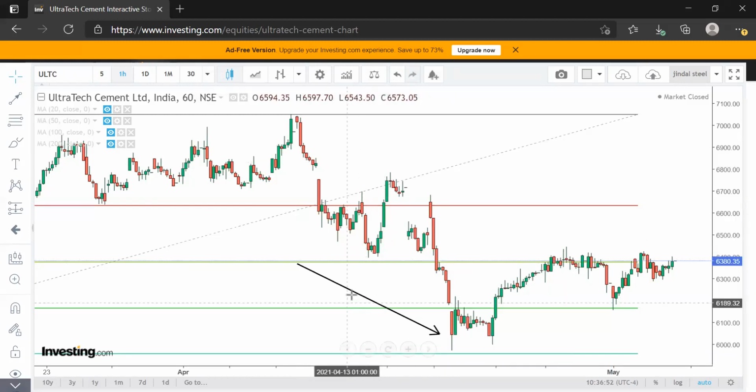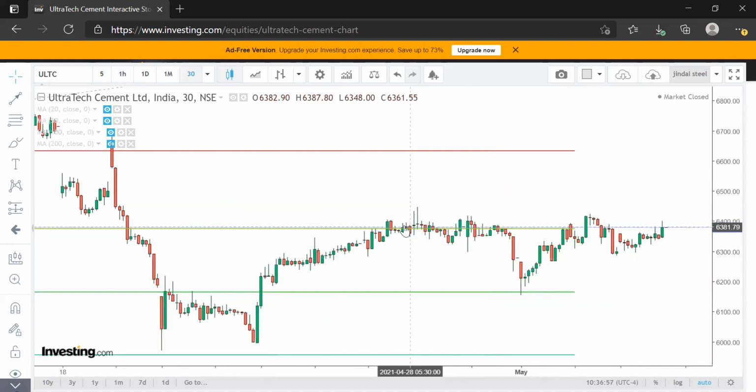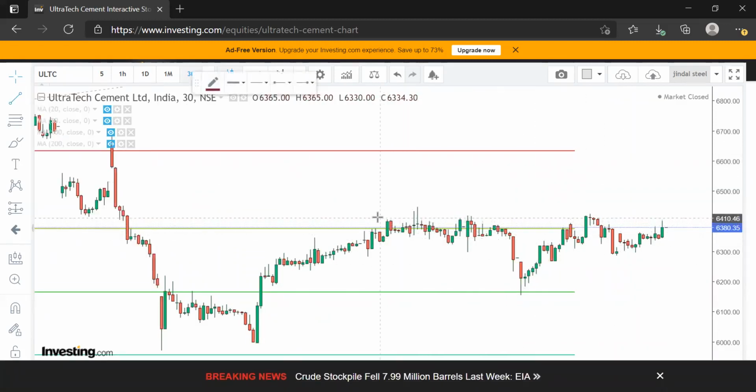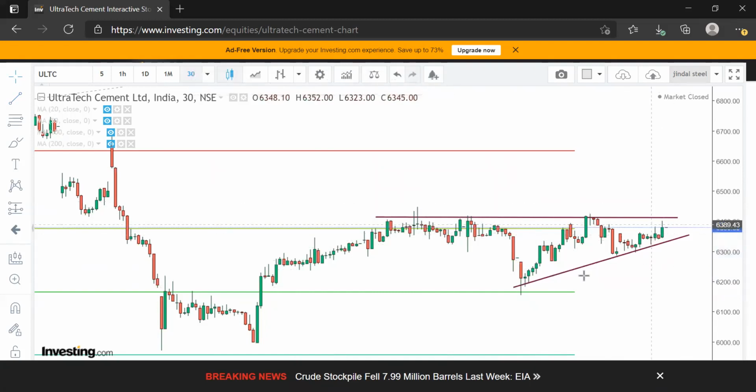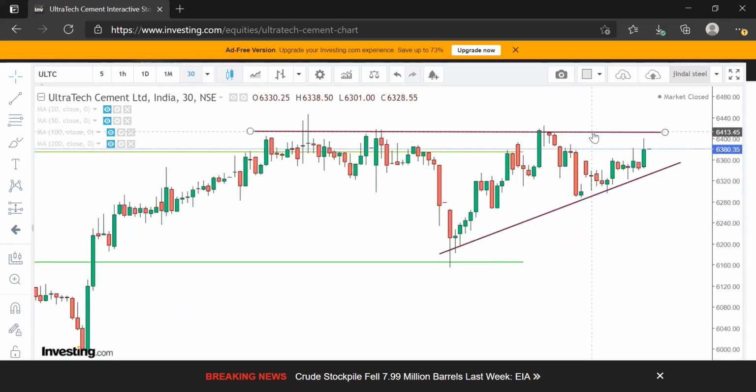If I go to the lower time frame, if I go to the 30 minutes time frame, I can see a triangle pattern that is being formed over here. There's a triangle pattern on the 30 minutes time frame, and once we get a breakout above this triangle, the precise level is 6,420. Once the stock starts to trade above 6,420, we can expect a sharp upside.